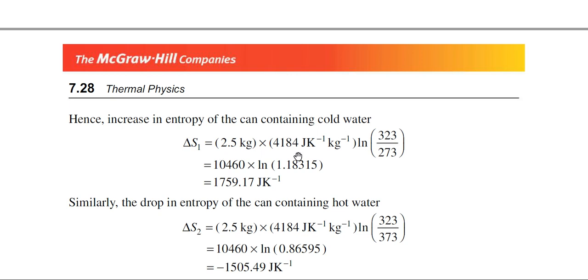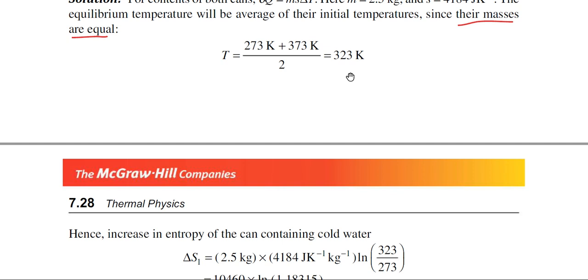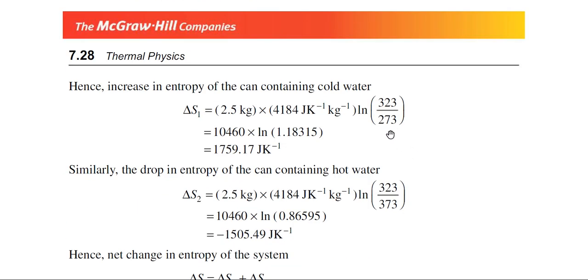So this is the mass, this is the specific heat, and T2 means the final temperature, 323 Kelvin that we have just calculated, and T1 is the initial temperature. It has been mentioned that the water is just below the freezing point. That means the temperature is 0 degree centigrade or 273 Kelvin. In this way we can calculate delta S1 for one system.